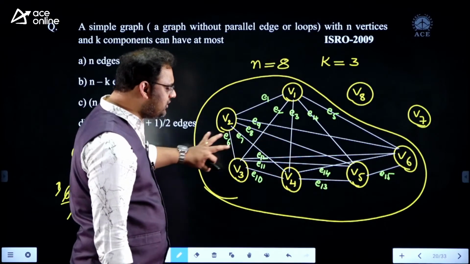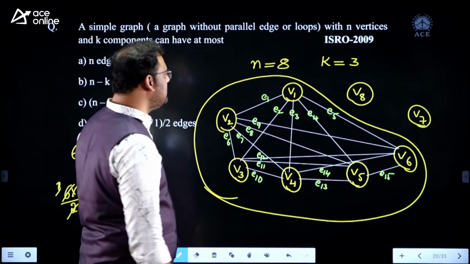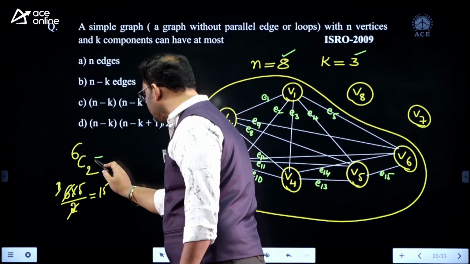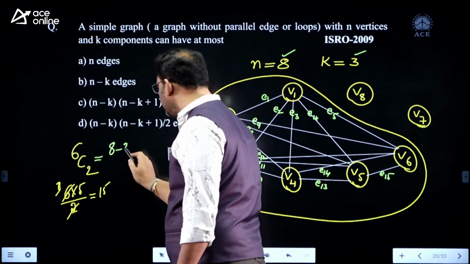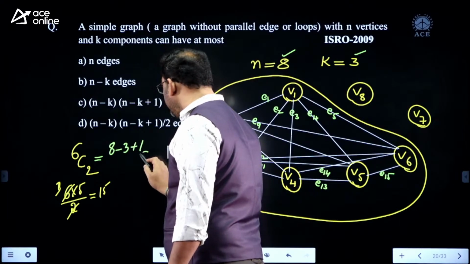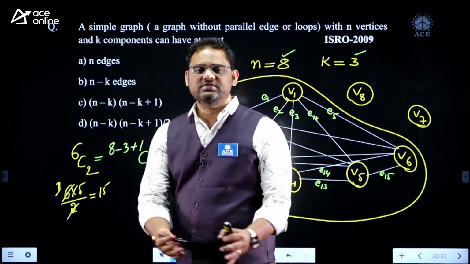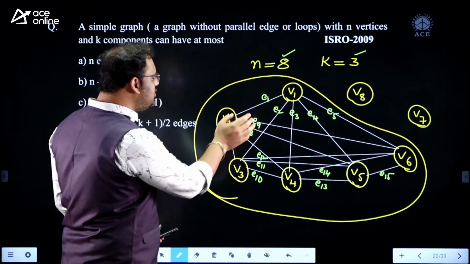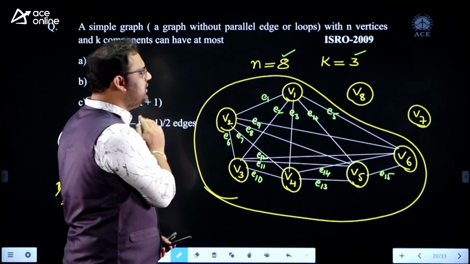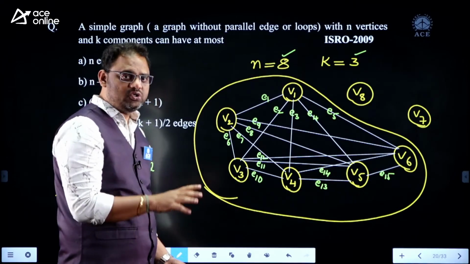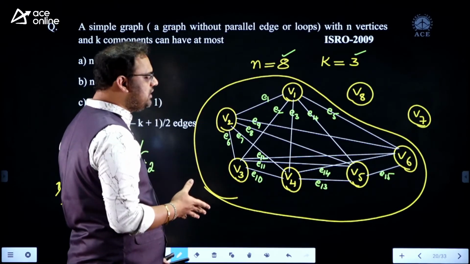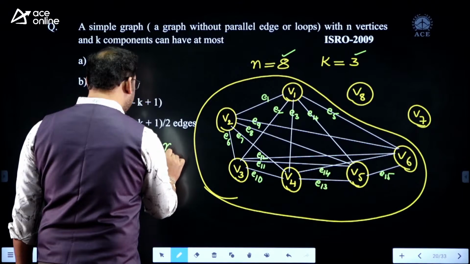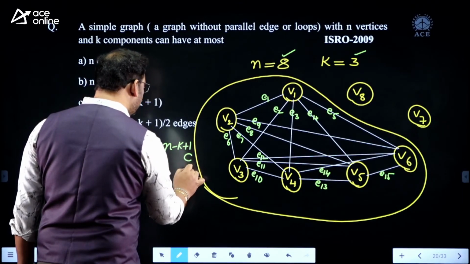So how did you get this 6C2? This 6 is nothing but 8 minus 3 plus 1. Your idea is 8 vertices are here, you want to make it as 3 components. You just separated 2 components one side and all the remaining 6 vertices one side. So it is nothing but 8 minus 3 plus 1, total 6. On 6, maximum you can allocate 6C2 edges. So it is nothing but n minus k plus 1 C2.